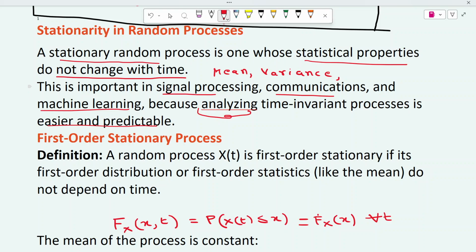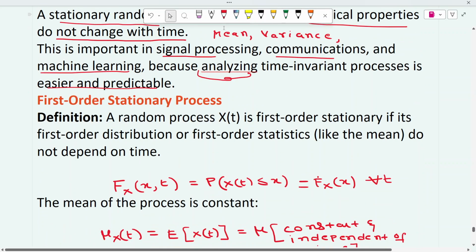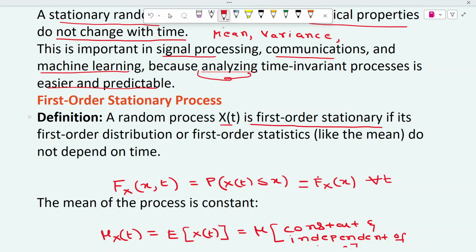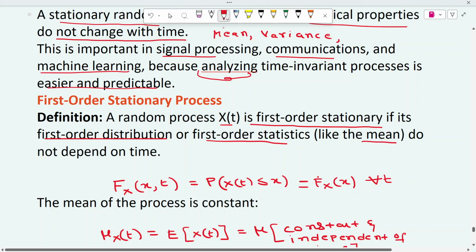Now we will see what is first order stationary process. A random process x of t is first order stationary if its first order distribution function, or the first order statistics, simply the mean, are not changing, or do not depend on time. Then such a process is called a first order stationary process. The first order distribution function is F_X(x, t) equal to probability of X(t) less than or equal to x.